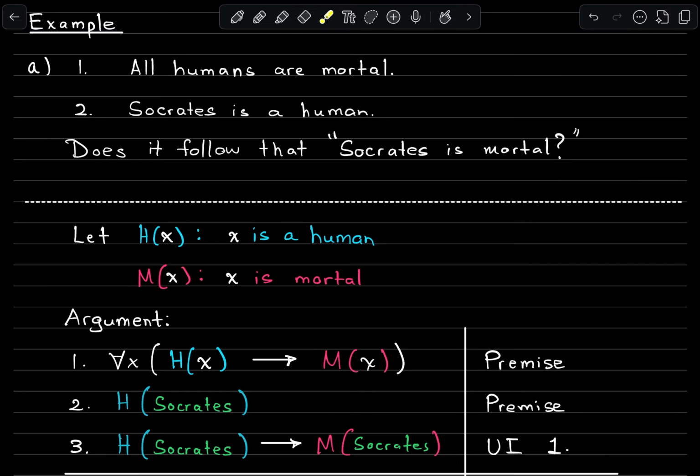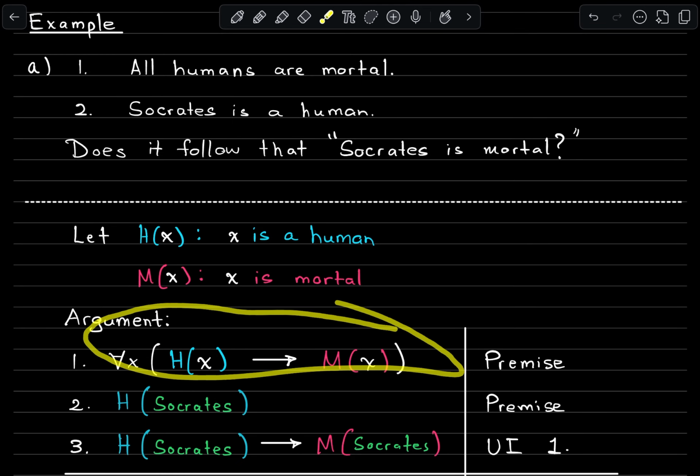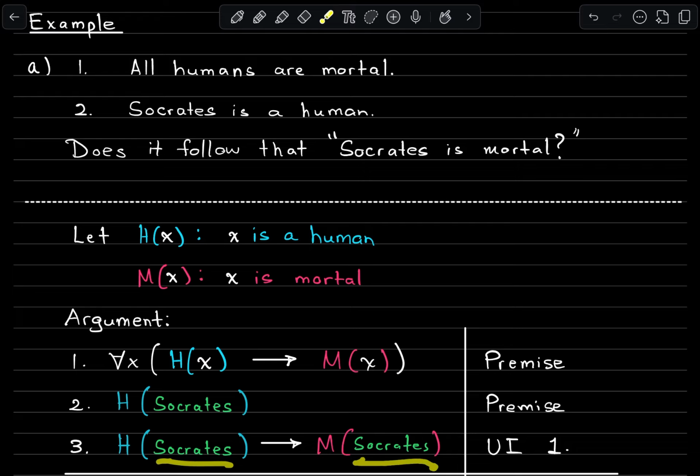Now, what we can do using our newly founded rules of inference, we can use universal instantiation on line 1 and instantiate this, go from this general claim about x to a specific claim about our subjective question, Socrates.